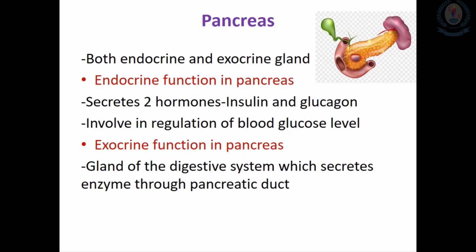So the pancreas secretes enzymes through the pancreatic duct into the small intestine. That's why I told you it acts as an exocrine organ. So both the endocrine and exocrine processes are involved in the functions of the pancreas.